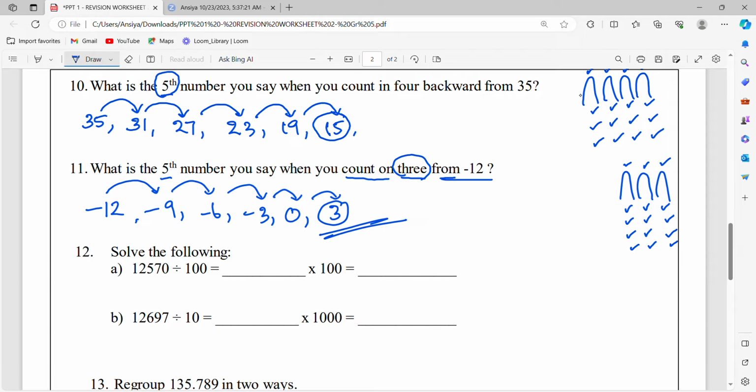So you see here from where you have to start. Is it count on or count backwards, and which number? And also see which number you need, like fifth number or fourth number or sixth number. Then it's just a matter of using your fingers, either you plus or you minus. Okay, very simple topic.